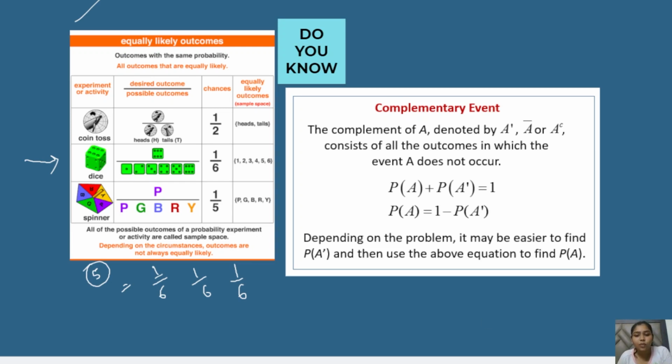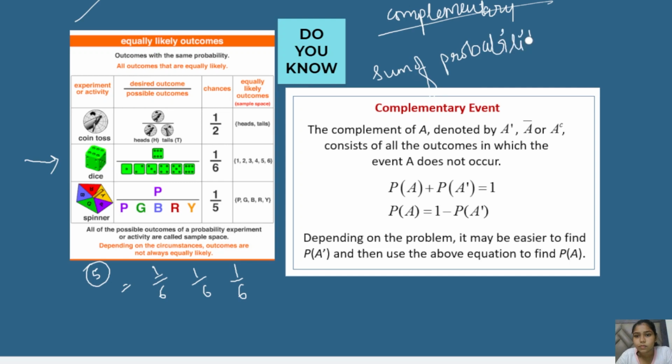Now moving ahead with the next term, that is the complementary event. So what is complementary? Basically, the sum of the probabilities of the outcomes is always equal to 1. For example, I'm tossing a coin.